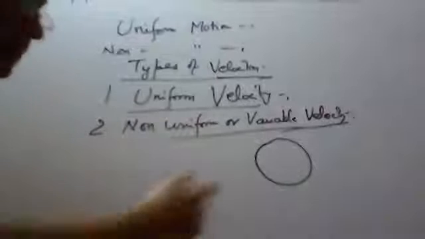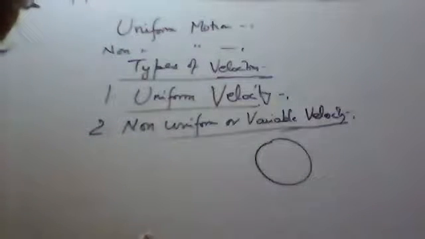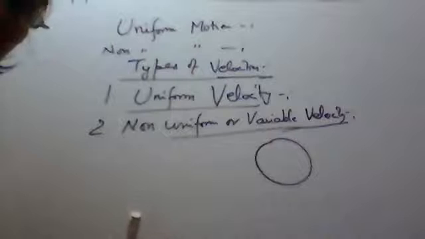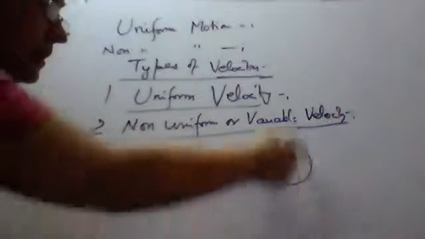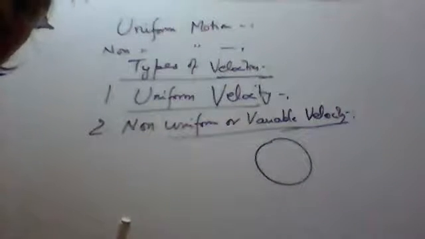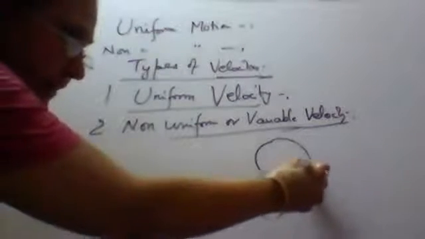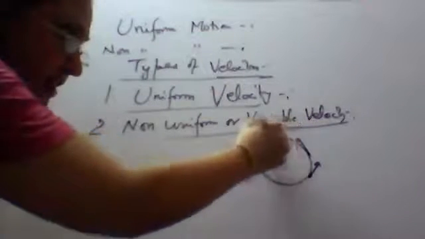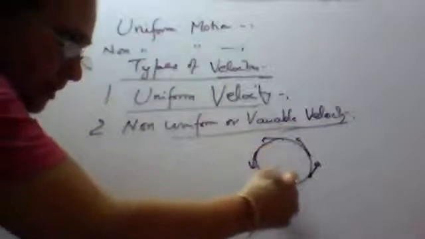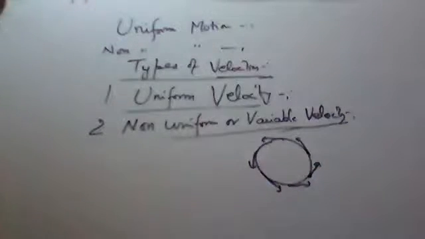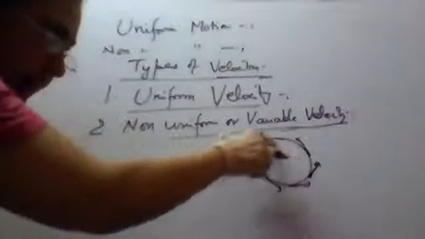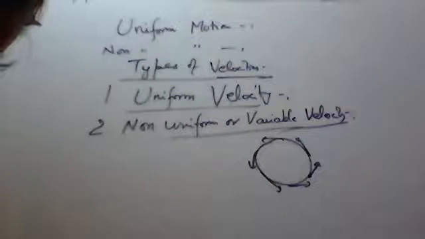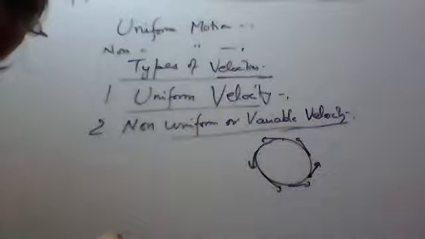For example, a particle is moving in a circular path with a constant speed. Though the speed is constant, but at every point the direction is changing, and direction we draw it by drawing a tangent at that point. At every point the direction of motion is changing. Though the speed is constant, but still as the direction is changing, so it is non-uniform velocity.